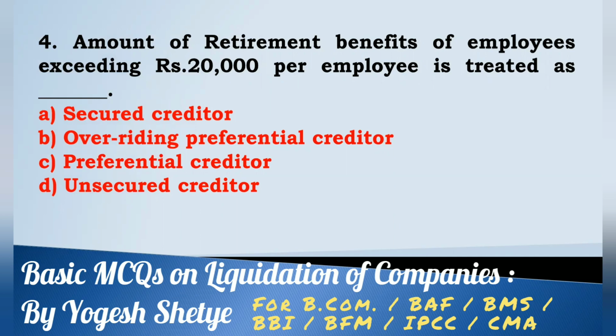Four, amount of retirement benefit of employees exceeding rupees 20,000 per employee is treated as dash: secured creditors, overriding preferential creditors, unsecured creditors. Amount of retirement benefit of employees exceeding rupees 20,000 per employee is treated as preferential creditors. Answer C.